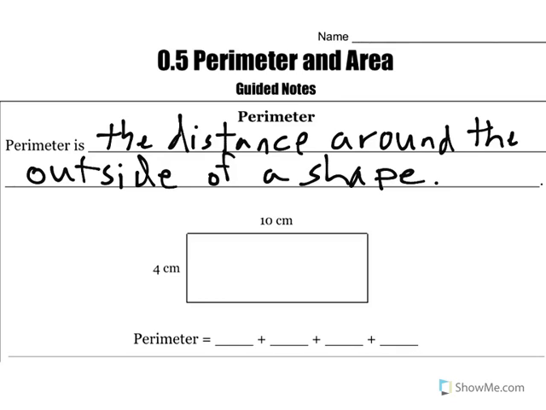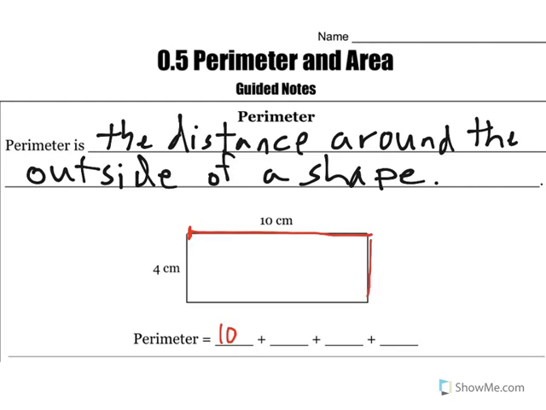So if we want to calculate the perimeter, we have to imagine how much distance we would cover in order to walk around the outside of the shape. If you imagine you are an ant starting at this point on the rectangle, we want to know how much distance we would cover around the outside. Well, if I walked all the way across this side of the rectangle, I would cover 10 centimeters. So I would take 10 centimeters, and then the ant would turn and walk this direction.